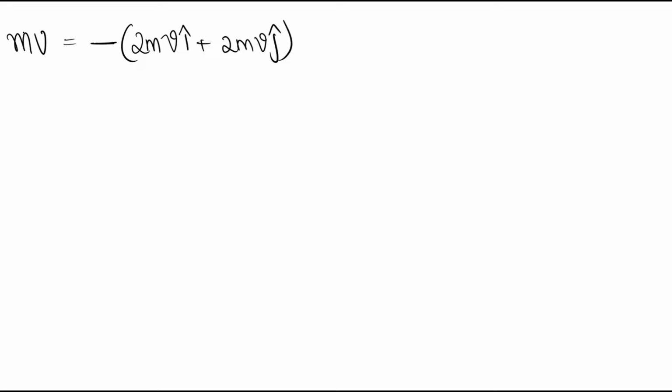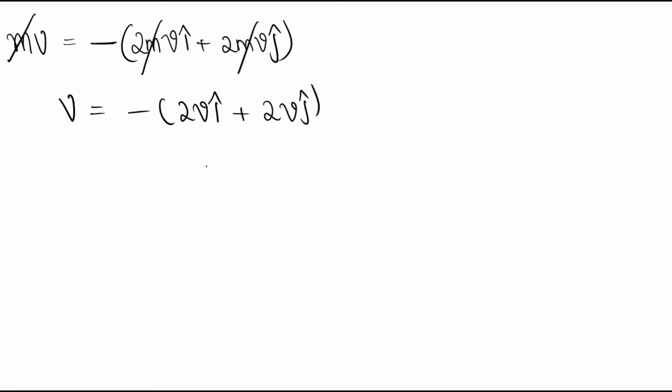Now let me cancel the common terms here. The common term in both left hand side and right hand side is m. So let me cancel m. So the remaining is v is equal to minus 2v i cap plus minus 2v j cap. So this is in the form x i cap plus y j cap.